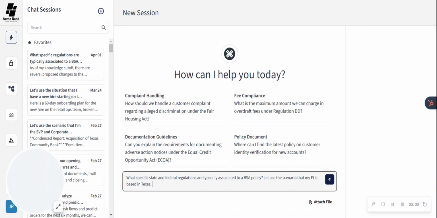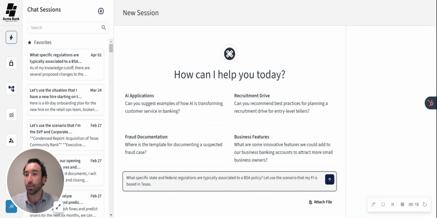Hi. So one of the areas where we've seen Hapax really flourish with a lot of our different customers, obviously, is around the state and federal regulatory environment. Because Hapax is trained on all of those state and federal regulations and is an expert in regulation, it understands how different regulations at the state or the federal level are associated to different documents or different policies and procedures that you may have in your vault.